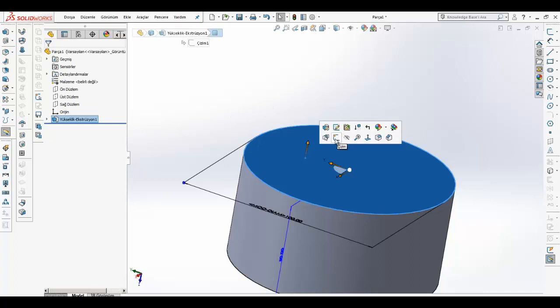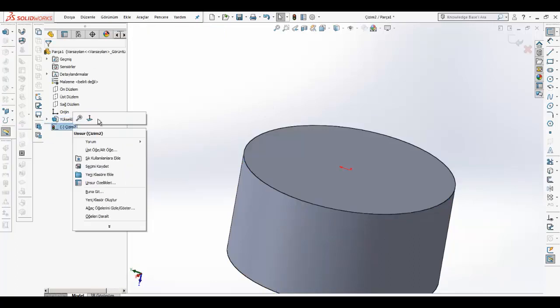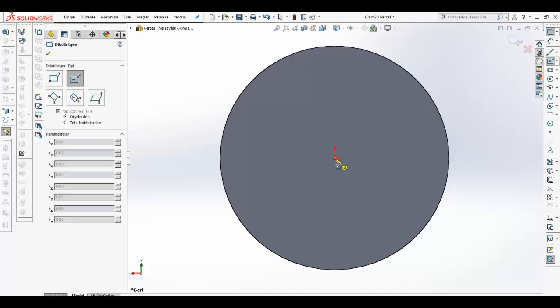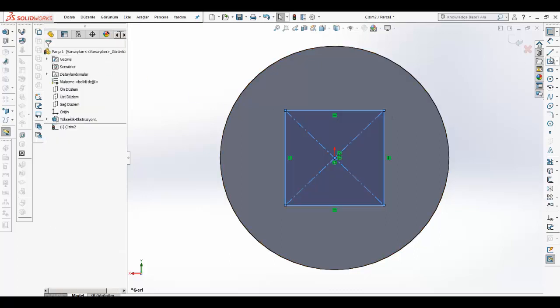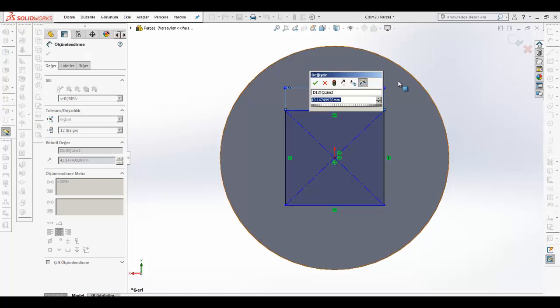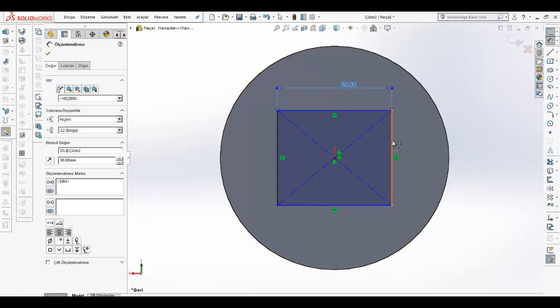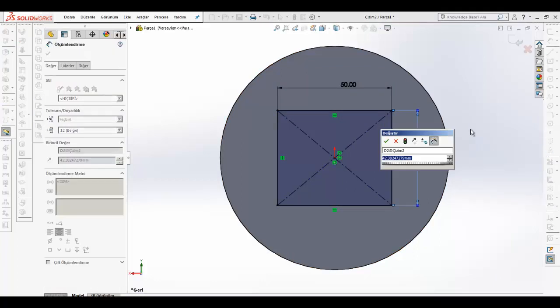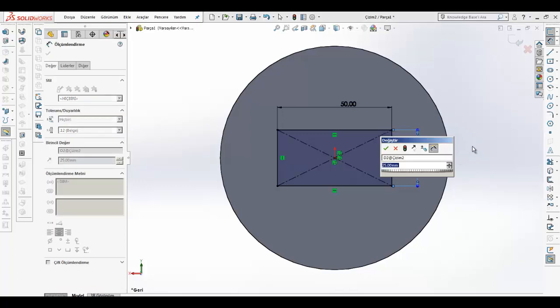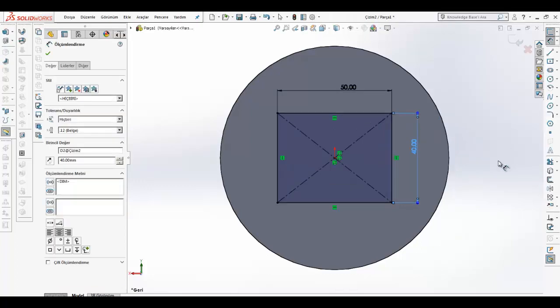So I'm going to create another sketch on that part. It can be like this, rectangle shapes, and that part 50 millimeter and 25, no, and 40.